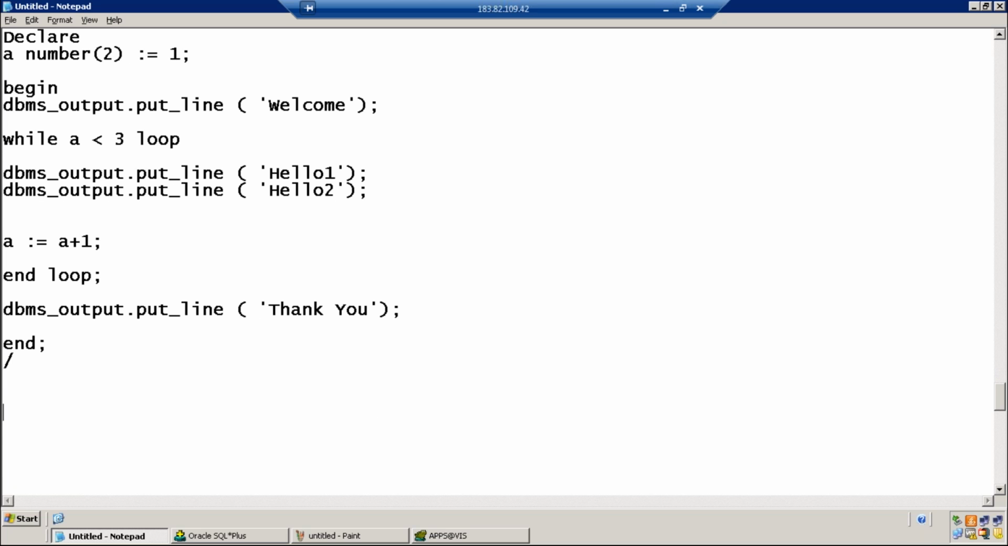And what is this, a equals a plus 1? Okay, I got it. Sorry. Well, instead of a plus 1, if we take a plus 3, then nothing will be printed except welcome and thank you.